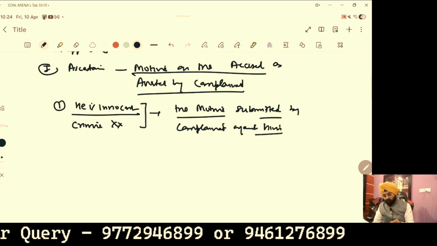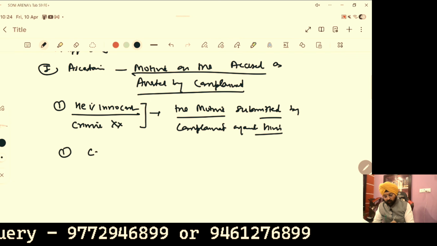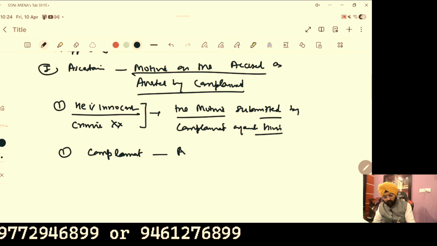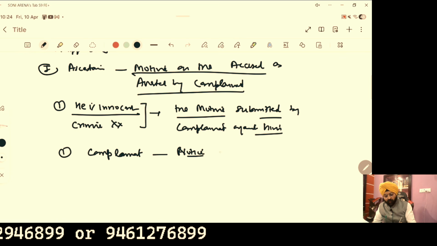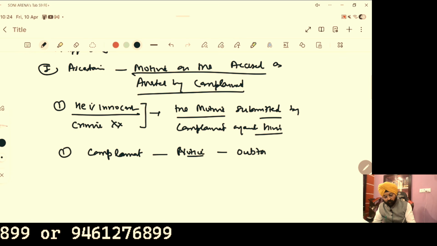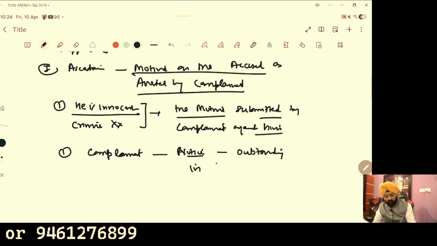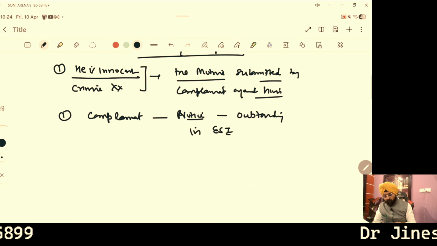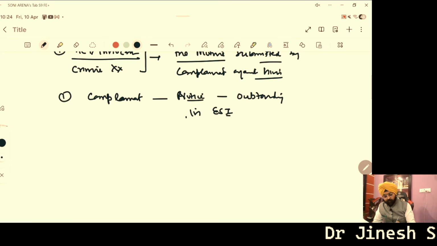In that case, the motive was that the complainant submitted that he received a notice from the department regarding the outstanding in ESI compliances. As per him, no amount is due. Notice is illegal, an abuse of process.